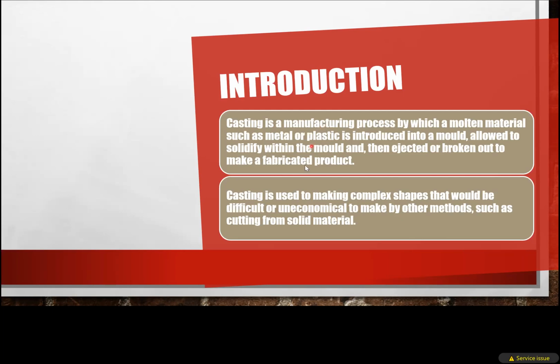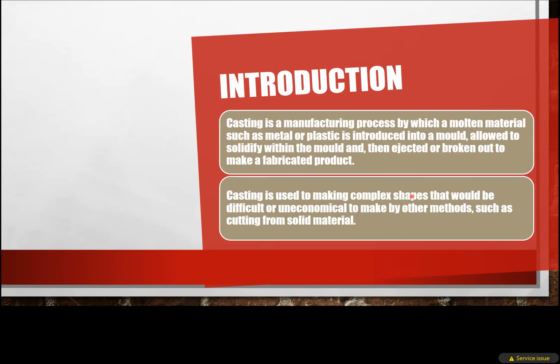Casting is used for making complex shapes that would be difficult or uneconomical to make by other methods, such as cutting from solid materials. Castings are generally used for the production of complex shapes, and also where the product is very costly to manufacture.